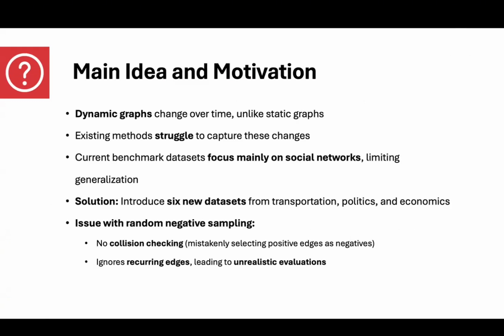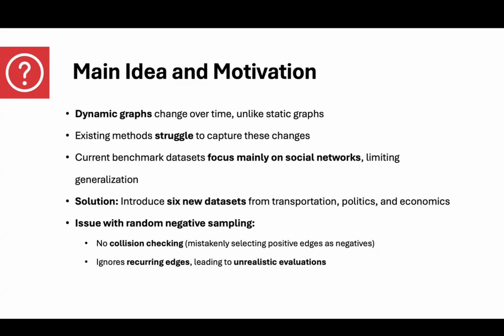Unlike static graphs where connections remain unchanged, dynamic graphs continuously evolve, making link prediction a complex challenge. Many existing methods struggle to capture these temporal changes effectively. Additionally, most current benchmark datasets focus only on social or interaction networks, limiting their ability to generalize across different domains. To address this, the researchers introduced 6 new datasets from diverse fields like transportation and politics, improving the scope and robustness of dynamic link prediction models.